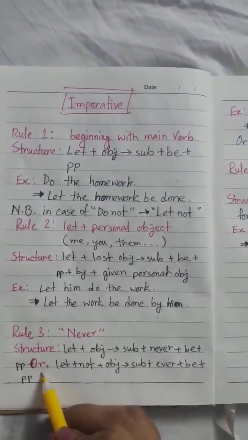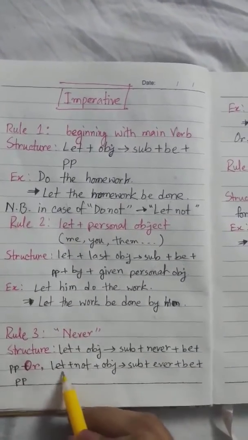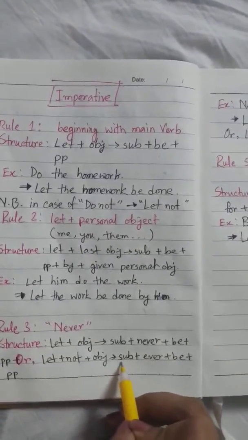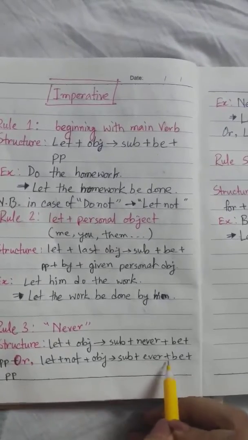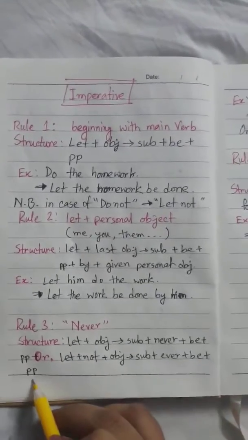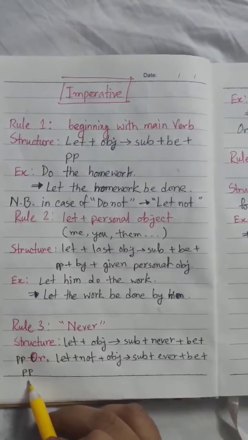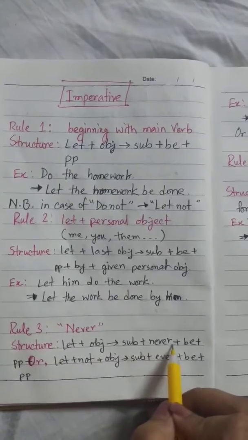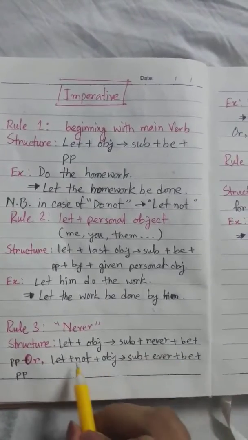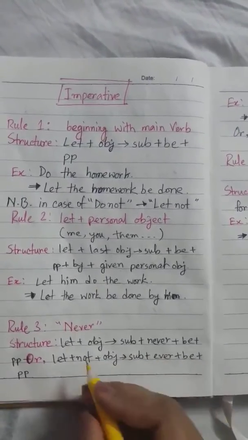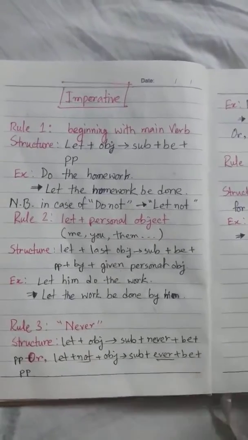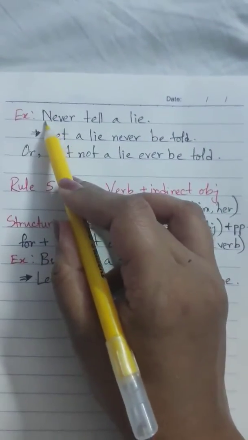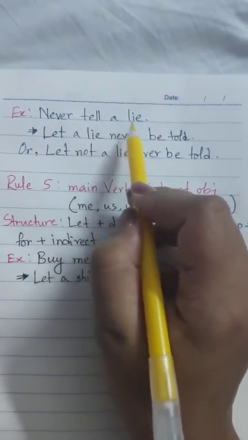But we can do this another way, which is let plus not plus object becomes subject plus ever plus be plus past participle of the main verb. The difference is we are using never or we are using not plus ever. See how it changes?